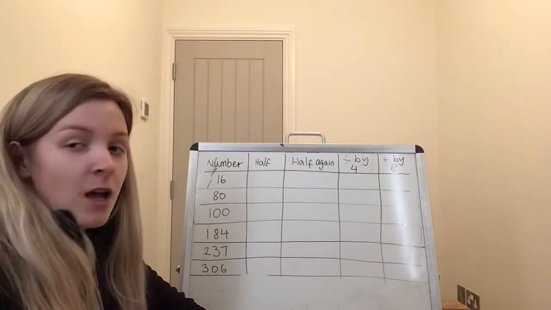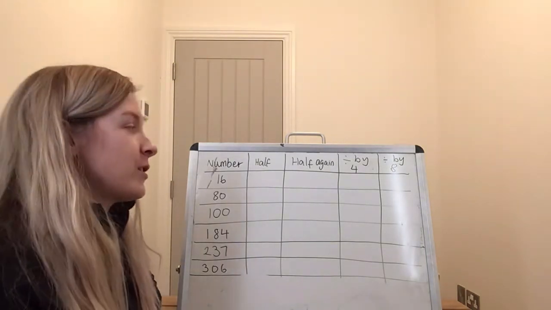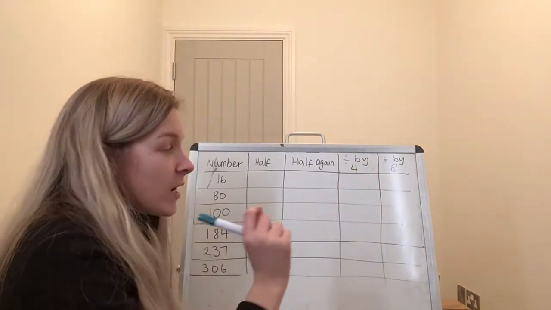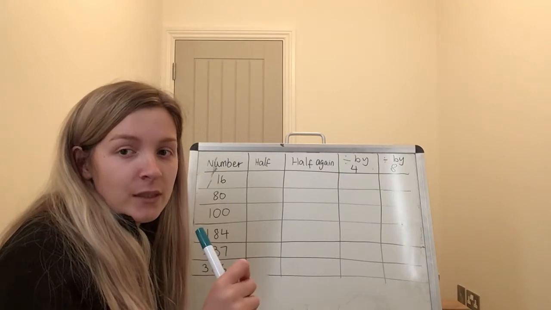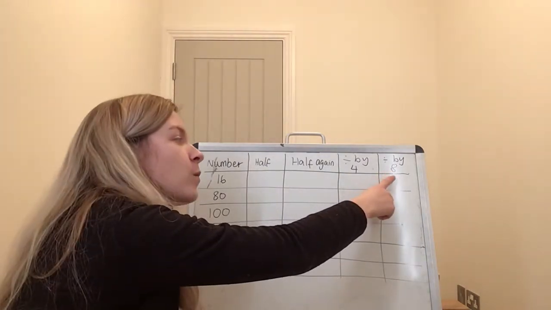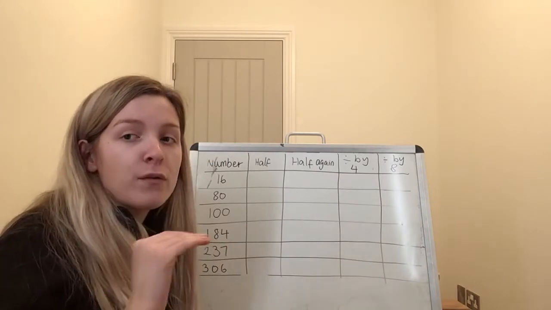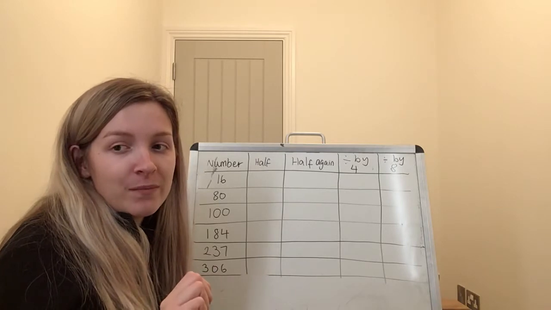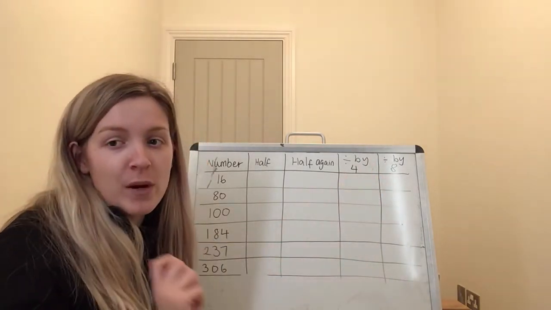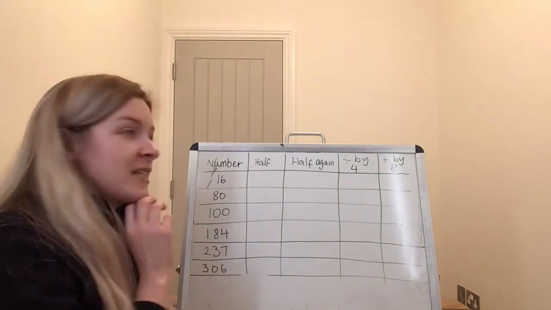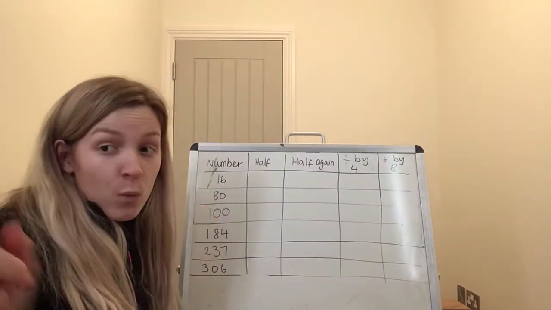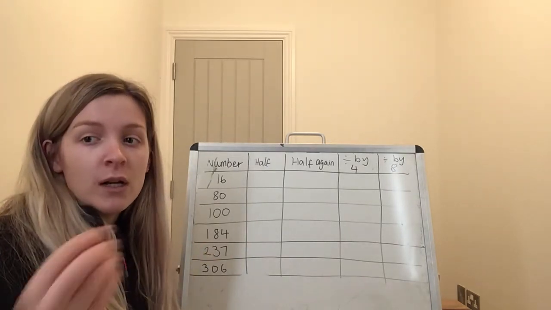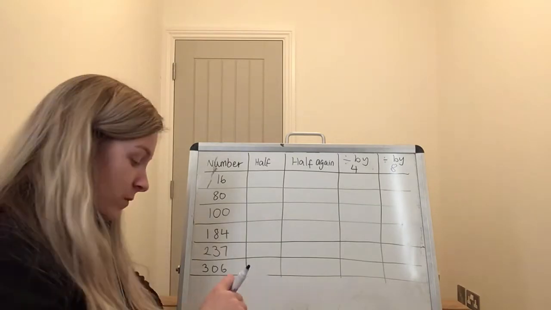Okay, I'll tell you. So, if it's divisible by 4, it is halved and then you get an even number. If it is divisible by 8, when you half it not once but twice, then you get an even number. Okay, that's how you know it's divisible by 8. So, let's have a look at 16, a number that we already know is divisible by 8.